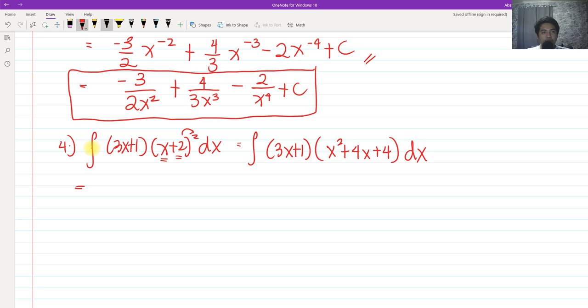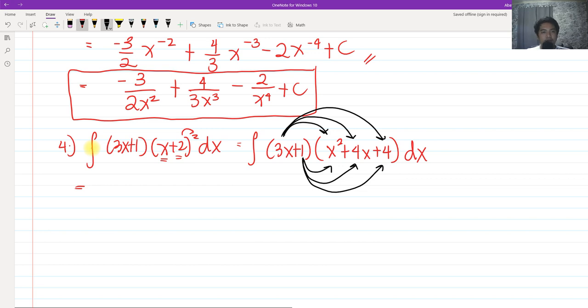So again, we can distribute. Since this is multiplication, we distribute this, and we have no choice, because we don't have any techniques that we can apply here. So we have to distribute one by one.